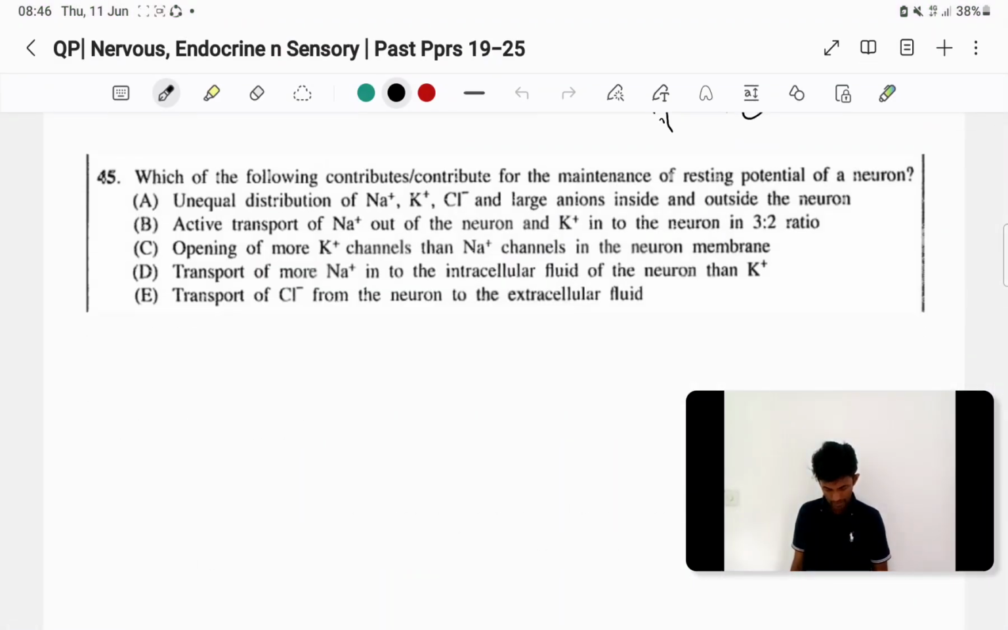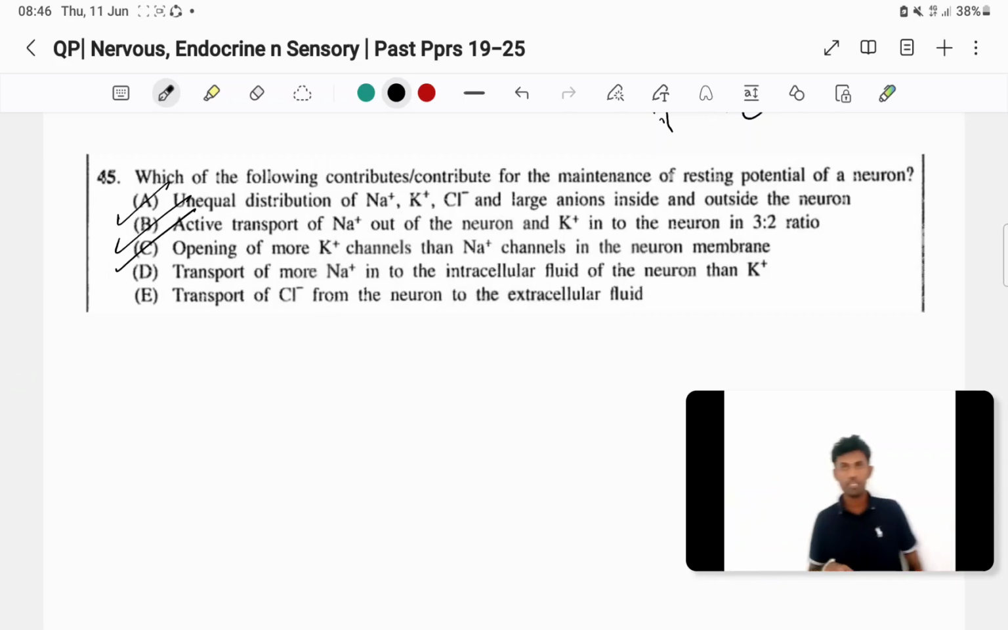C එක correct, D. A correct, B correct, C correct. D, transport of more sodium plus into the intracellular fluid. Intracellular means into the cell, right? Inside the cell. So sodium plus intracellular transport කරන්නේ... more sodium plus leak වෙන එක හරි, but more sodium plus transport කරන්නේ action potential එකේ. So this is wrong, right? Intracellular fluid more than potassium plus, that's completely wrong.